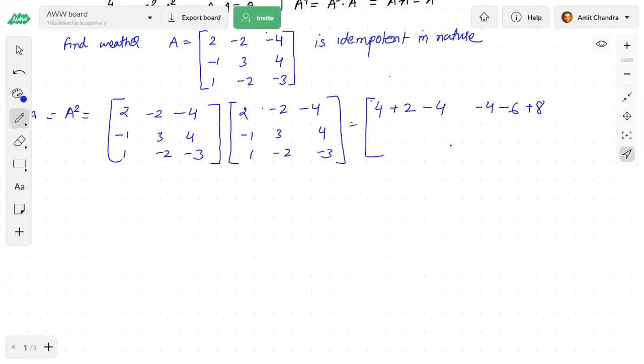Right. So this part becomes 2. This is 10. This is minus 2. Right. So afterwards, when you completely solve this, this whole thing A square will also become A. So hence it is idempotent. Okay. Let's check this one.